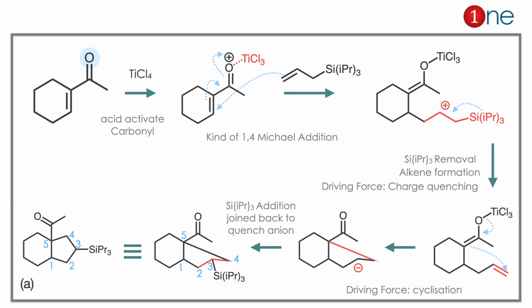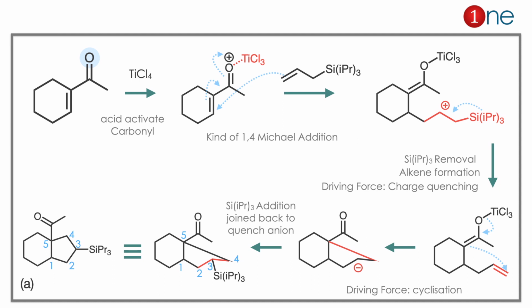So the attack has happened, and you have the ring closure, because cyclic products are more stable than linear. So the attack happened, and you have the anion formation. The anion quenching occurs through the removed silane. So the silane attacks back and you have quenching of the anion. So if you write it nicely, you have the answer A.